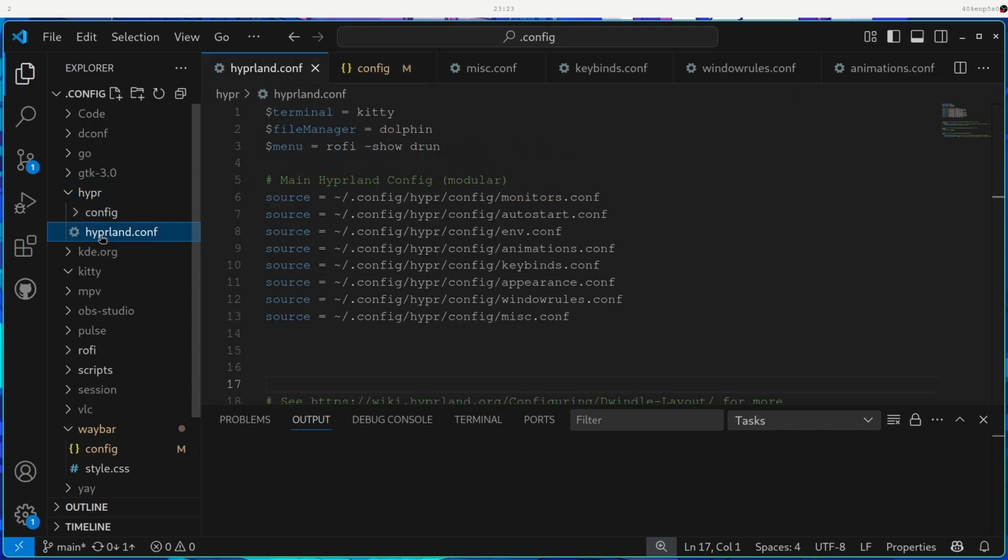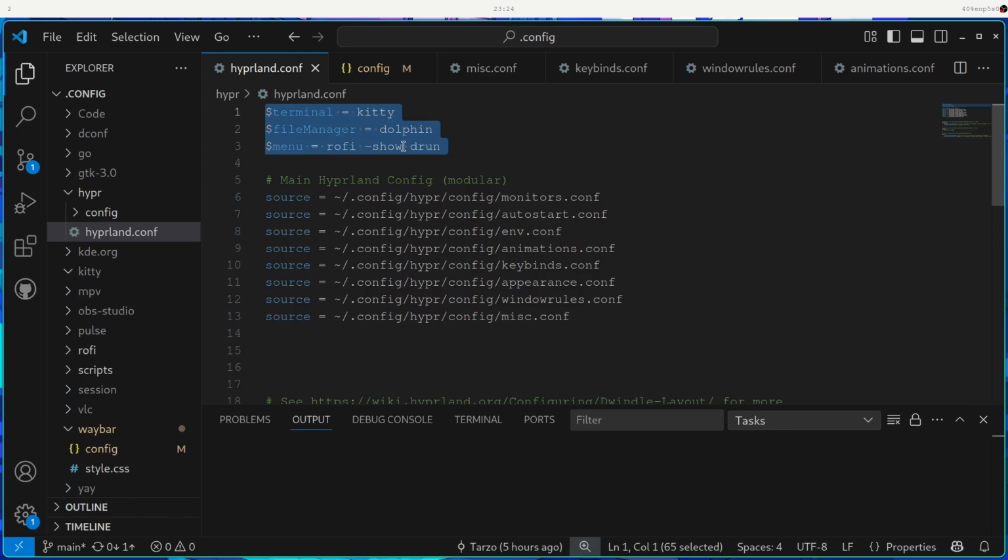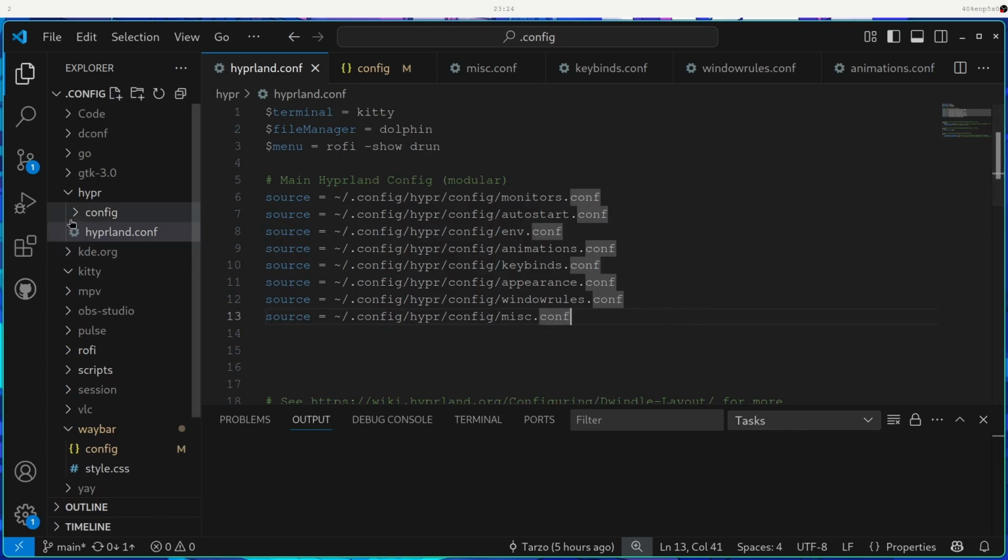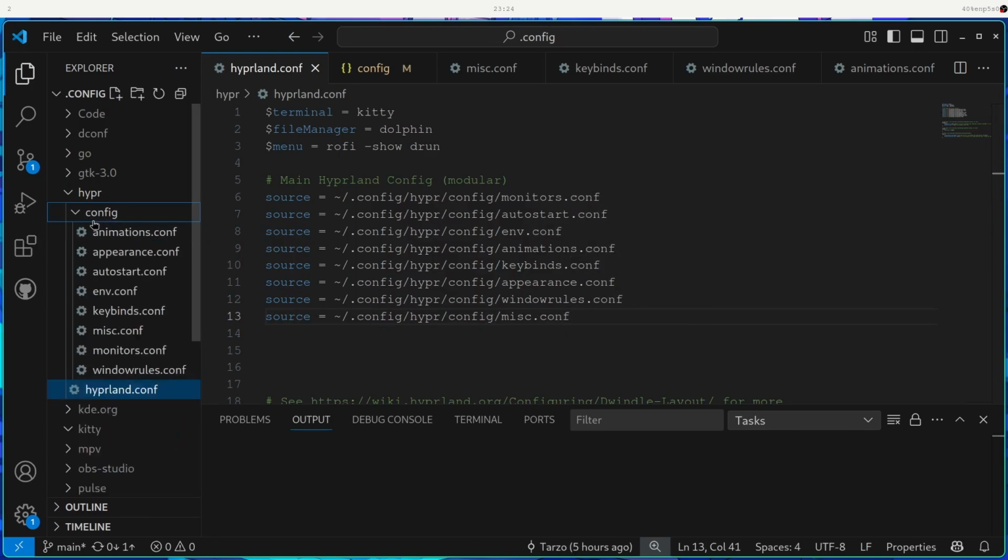As you can see, we have hyprland.conf. This is basically your default configuration file. And in here, I have the application list. I didn't remove it from here, I just had it up here, so it is much easier for us to configure any applications that we may want down the line, like browsers and stuff. I didn't configure, again, I didn't do much in here, but I did separate all the config into different things basically, and I have them all in the configs folder.